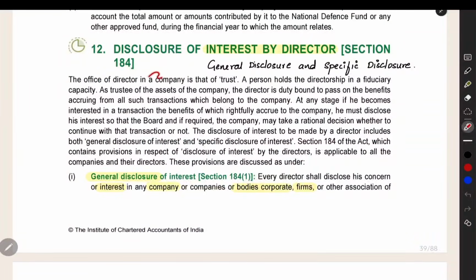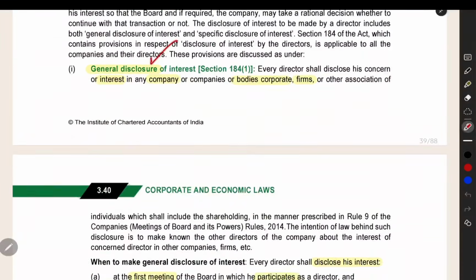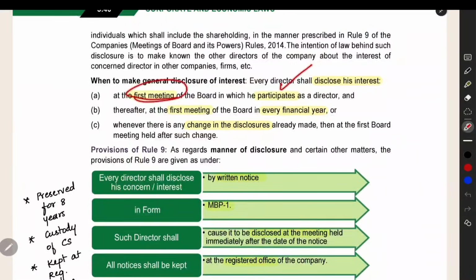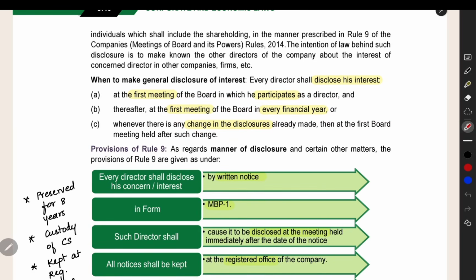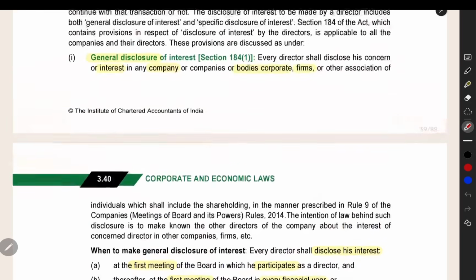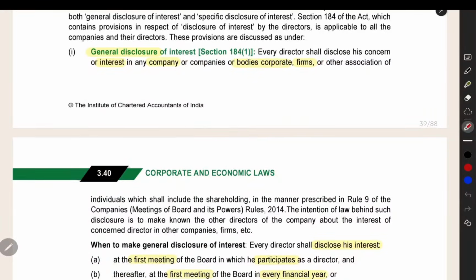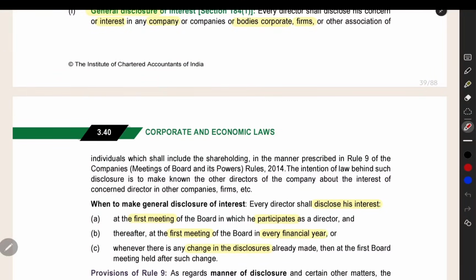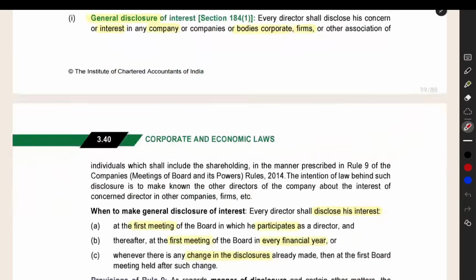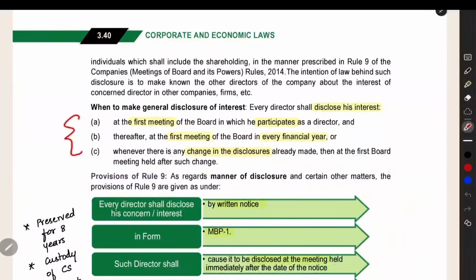Now we can see section 184, disclosure of interest by director. Here we will be seeing general disclosure and specific disclosure. Whenever a director is interested in a transaction or generally in some other companies, he should disclose it to the other directors in the board. That is the general disclosure. At the first meeting in which he participates after being appointed as a director, then in the first meeting of every financial year, and then whenever there is a change in the particulars, he should disclose his interest, whether in a company, other body corporate, firms or some other association of individuals in which he has shareholding or influence. He should disclose everything to the board of directors at these intervals and in these situations.